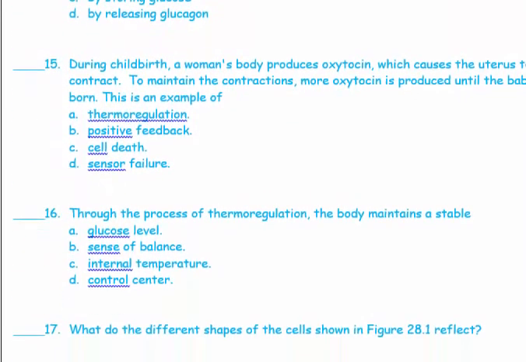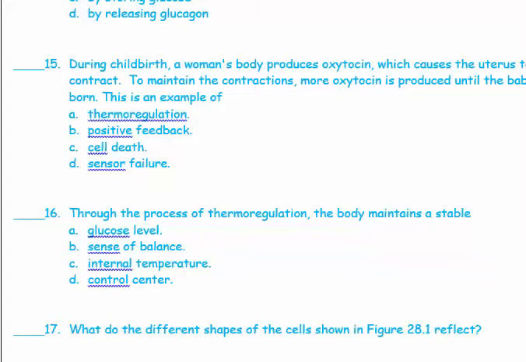Number 15. During childbirth, a woman's body produces oxytocin, which causes the uterus to contract. To maintain the contractions, more oxytocin is produced until the baby is born. This is an example of a positive feedback. When there is more produced, this is a positive feedback. When there is less produced in order to keep the conditions constant, it is a negative feedback.